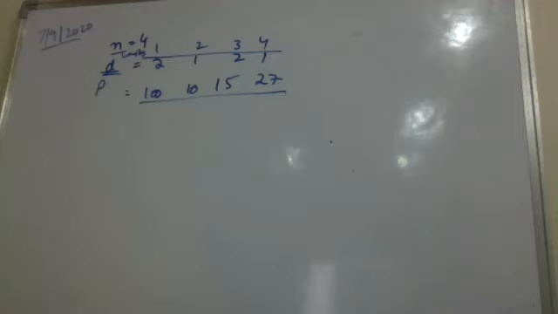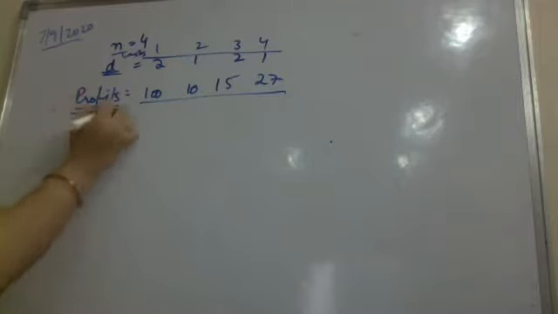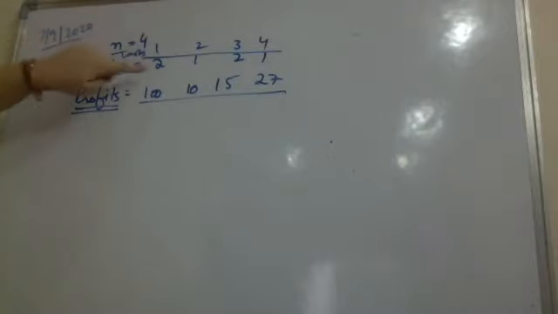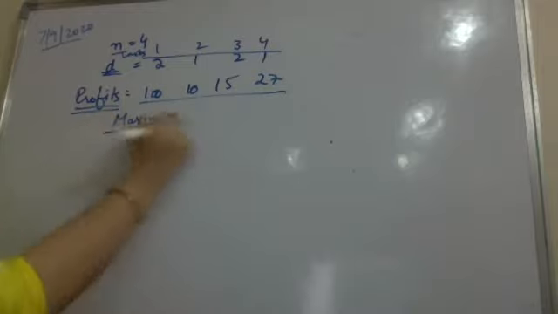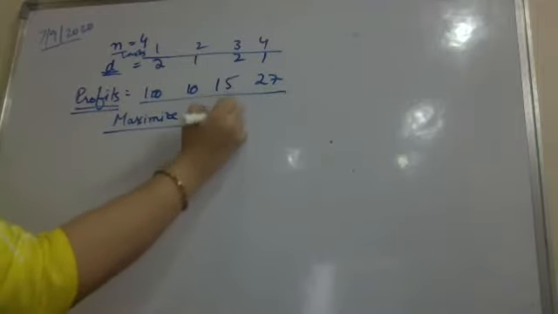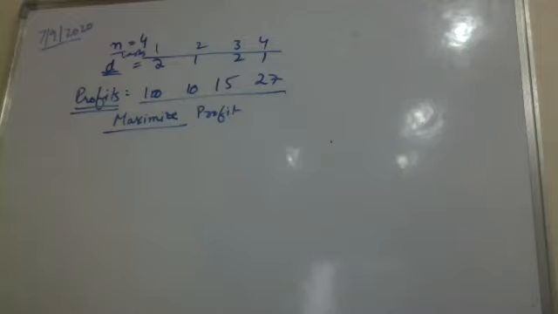Or maybe I can change the question. I am sure you all are doing it. Say instead of penalty, these are profits. Slightly modifying the question, if I am finishing task 1 by the deadline 2, I have a profit of 100. So I need to maximize my profit. I'm just slightly changing the problem. Maximize profit is the problem now. Schedule the tasks. Earlier we were scheduling for minimum penalty. Now we have to schedule for maximum profit. How will you do that?